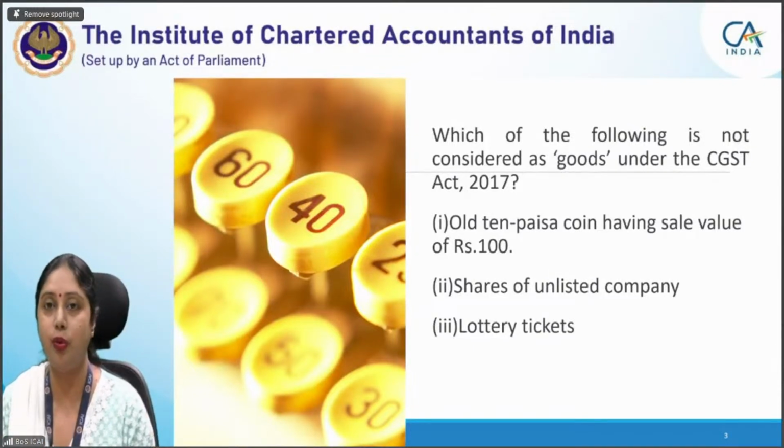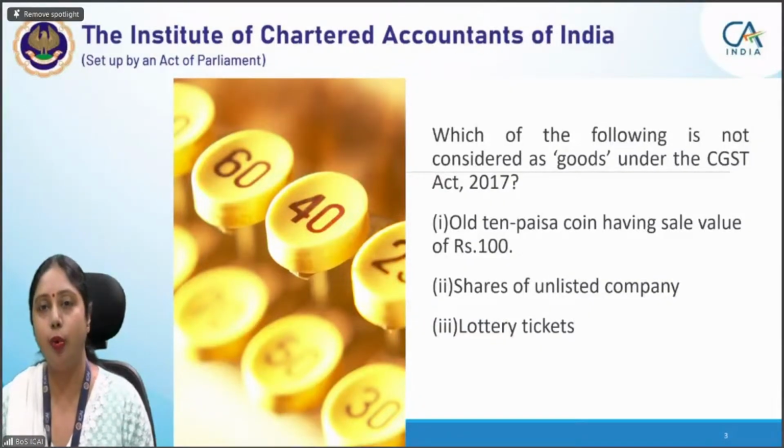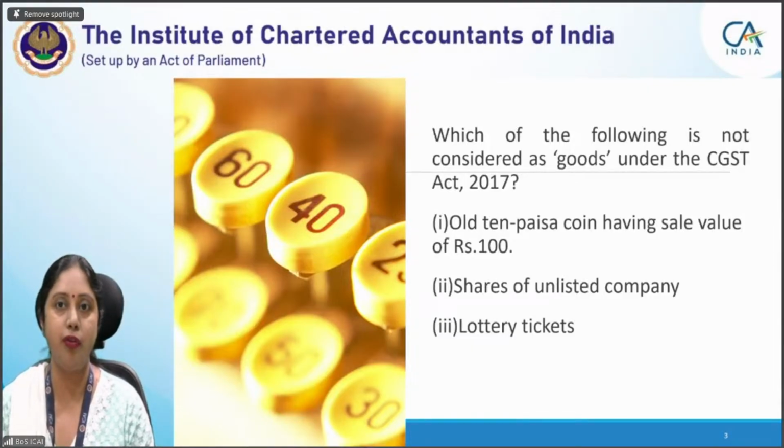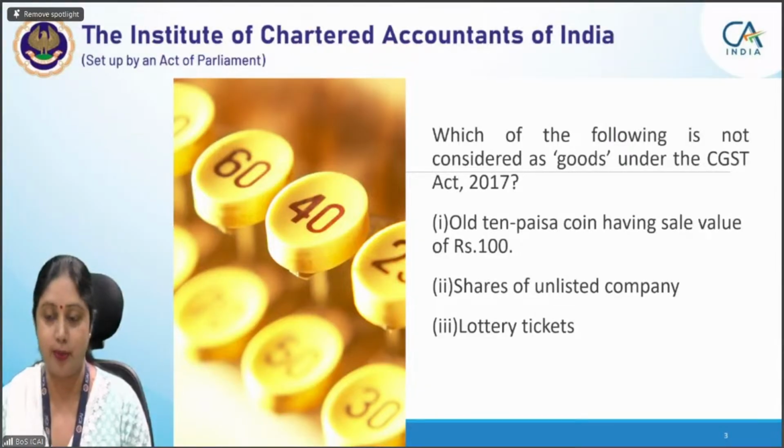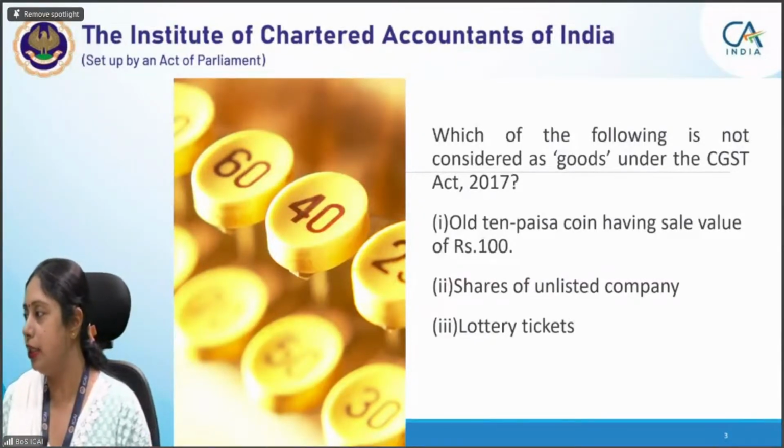As I already told you, goods and services definition is important, because only supply of goods or supply of services falls under the definition of supply under GST. So one of the parameters is that the transaction should be either in goods or in services. So which of the following is not covered in the definition of goods? Let me see the answers now.